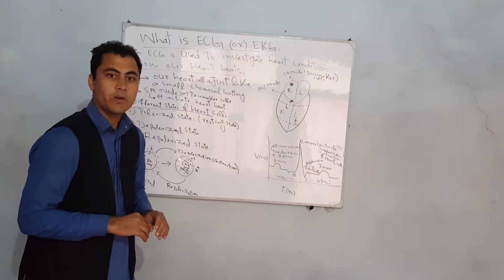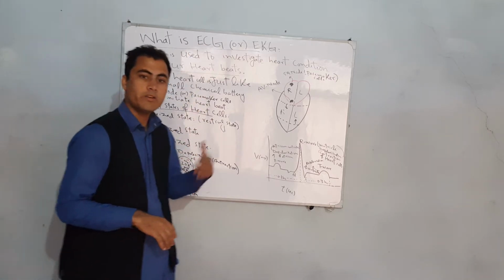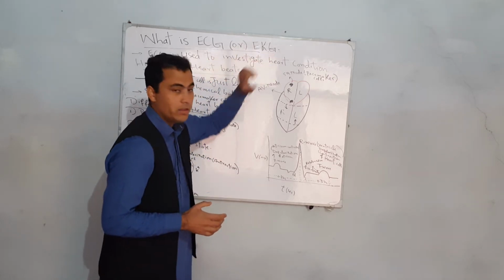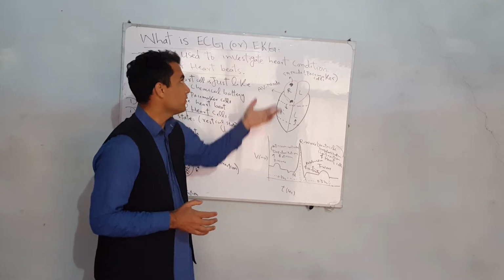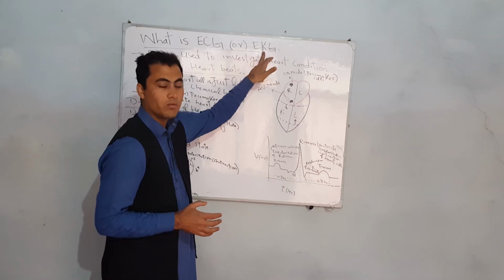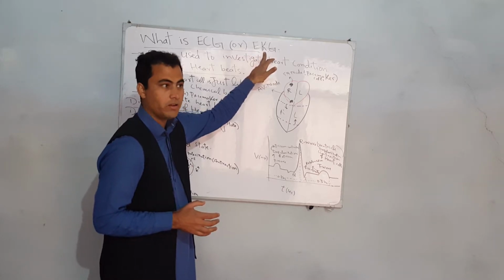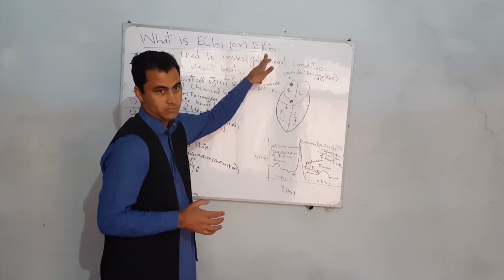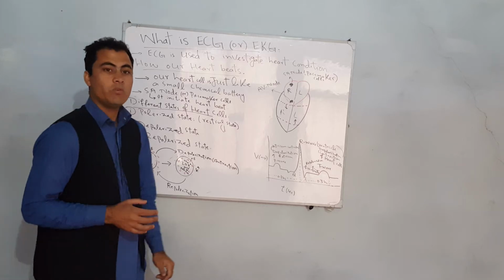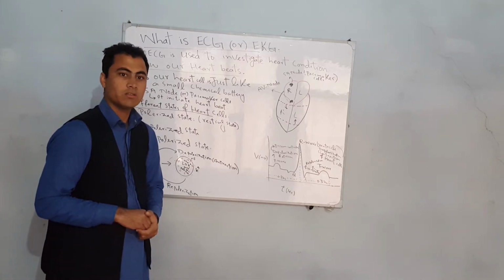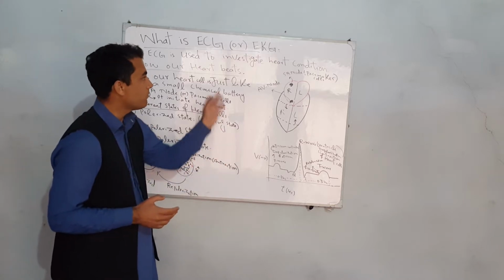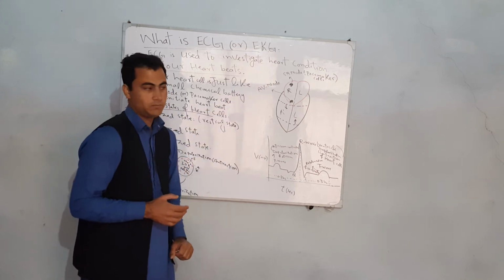ECG is basically electrocardiogram, and we call it ECG in Pakistan, in the UK, and some other countries. It is also called EKG in Germany, in the US, and some other countries because there are different concepts about this. Some people say that it was invented by the Germans, that's why it is called EKG, and other people say that it is a Greek word. The main purpose of ECG is to investigate the heart condition, to diagnose whether our heart is a defective heart or a normal heart.